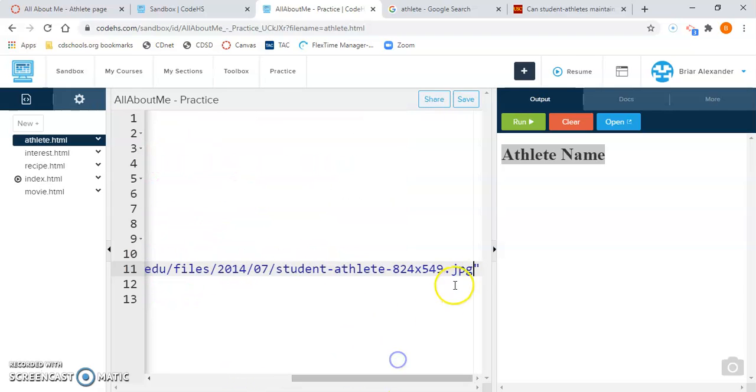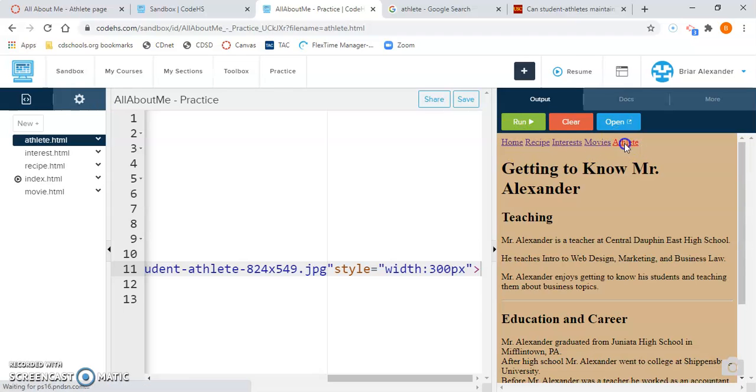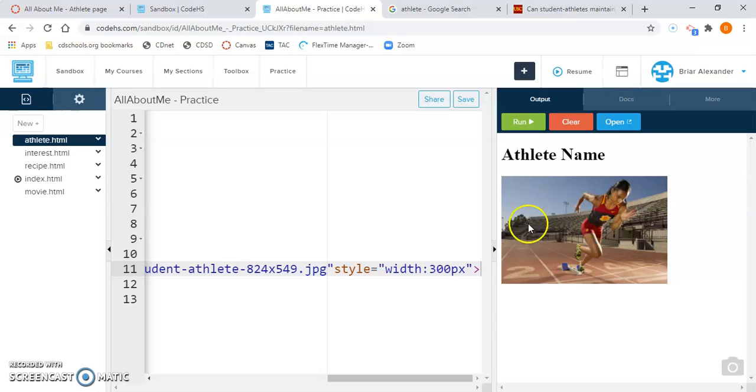So now, after the quotation marks, I would suggest that you type the following. It's not necessary, but I would highly recommend it. After the quotation marks, I would type style equals quotation marks, again the word width, colon, and then maybe 300 pixels. Move to the right of your quotation mark and use a greater than sign to close your image tag. We're going to save it, run it, go to athlete, and there is the photo that we've added for our page.